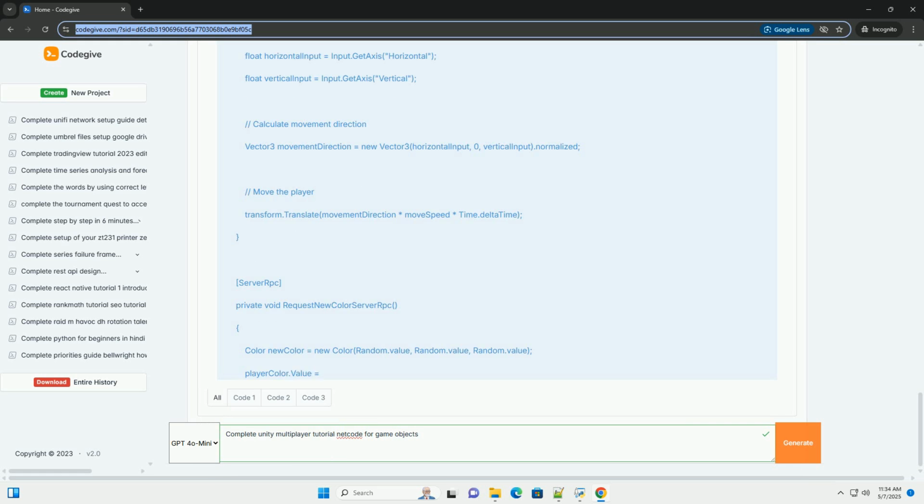Part 4, network spawning and connecting. 1. Create a NetworkConnector script. This script will handle starting the Network Manager as either a server or client. In the project window, right-click and select Create, C# Script. Name the script NetworkConnector. Open the NetworkConnector script in your code editor.